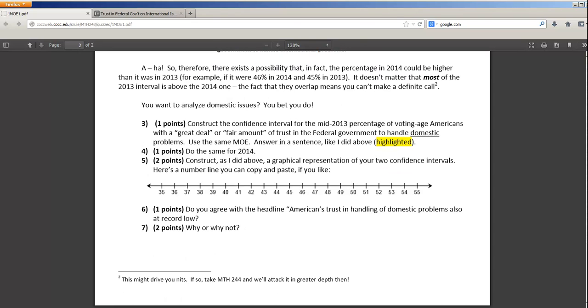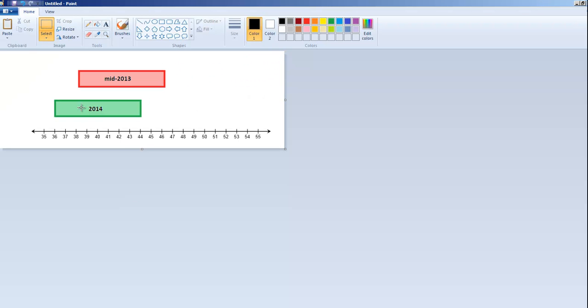Well, because you can't say that. You can't say that every element in 2014 is lower than every possible element in 2013. There are places where 2014 is higher than 2013, and that might very well be one location of where the parameter is. So you can't just carte blanche say 40 is lower than 42, so we're done. That's not a correct line of thinking. You can say we can't make the call. It's too close to call.